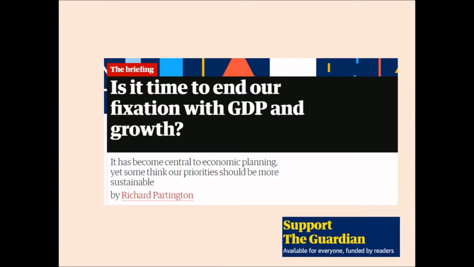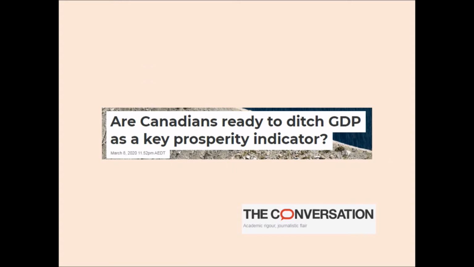Some news appeared in the Guardian: it's time to end our fixation with GDP and growth. GDP should come out of the economic planning of the country, and they should think about alternate ways and about other priorities which are more sustainable in nature. In Canada, they are ready to ditch the GDP as a key prosperity indicator.